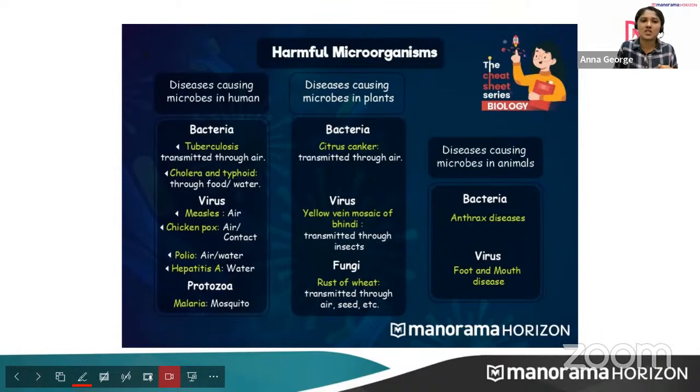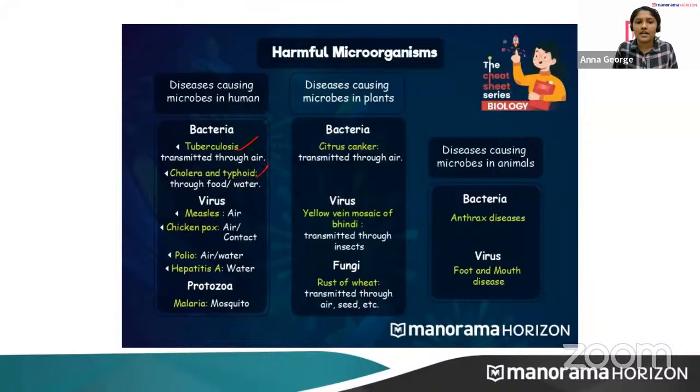Okay, so some disease causing microbes in humans. Bacteria cause tuberculosis, cholera and typhoid. And virus causes measles, chickenpox, polio, hepatitis A. And these are given with their mode of transmission. Tuberculosis is spread through air. Cholera is spread through food or water. Then measles through air. Chickenpox through air or contact. Polio is spread through air or water. Hepatitis A is spread through water.